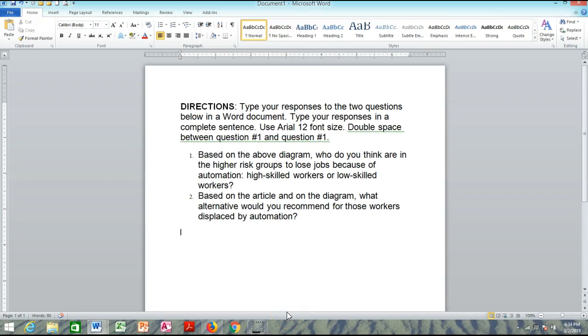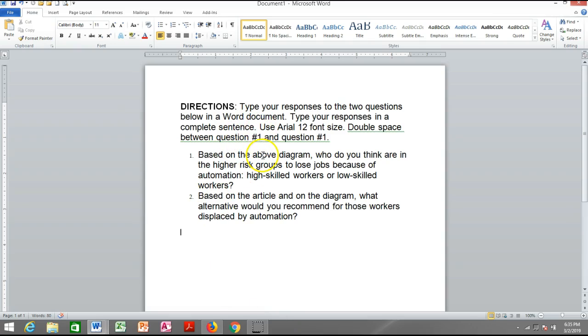Hi everyone, I just want to go over the comments that I've made on some of your papers. Most of you did well, but most of you have problems proofreading, making sure that after you type something you review it and not just send it. There are typographical errors, there are sentence structure errors, but there are a couple of things that I really want to make sure that I go over with you.